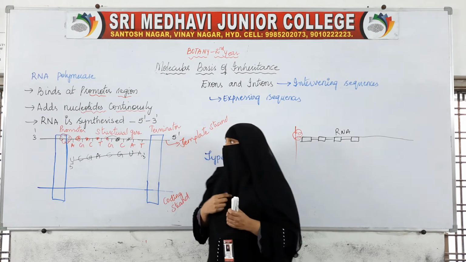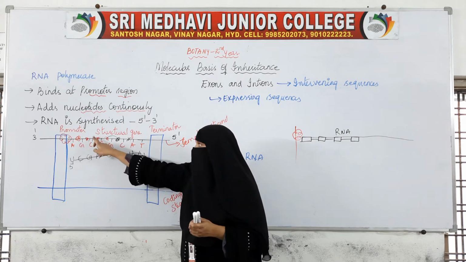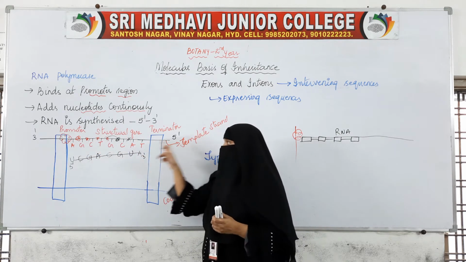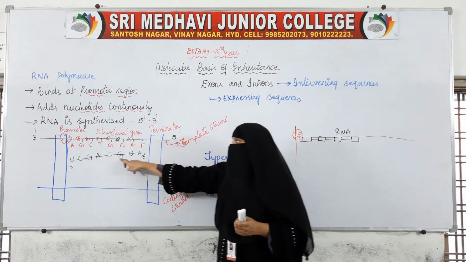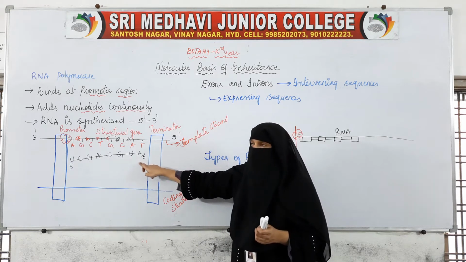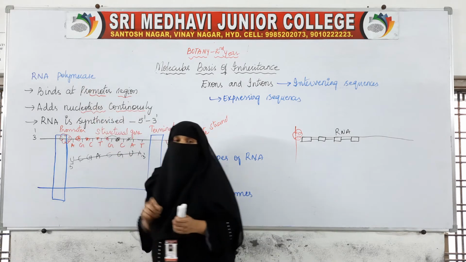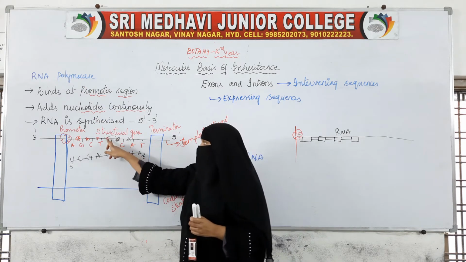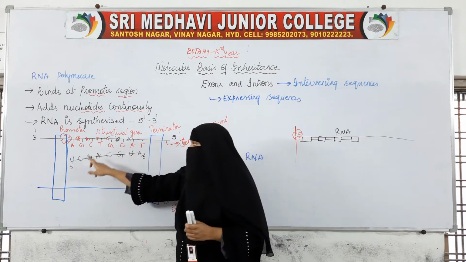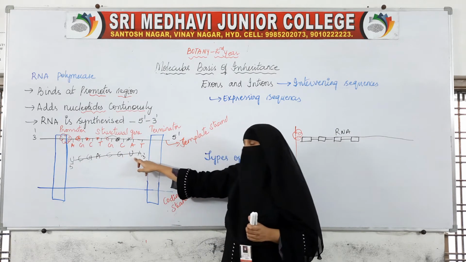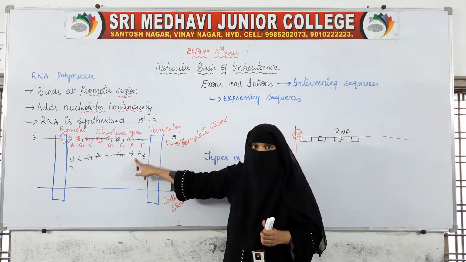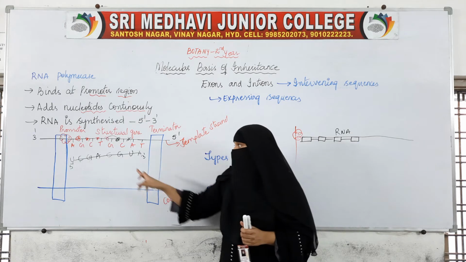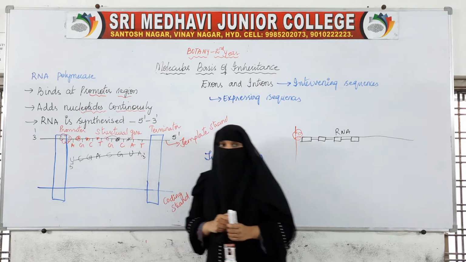So, this is how, with the help of one strand of DNA, that is the template strand of DNA, RNA is formed. With the help of which enzyme? The RNA polymerase enzyme. Here, from this template strand of DNA, a new strand of RNA has been formed. So, this is how RNA is transcribed.